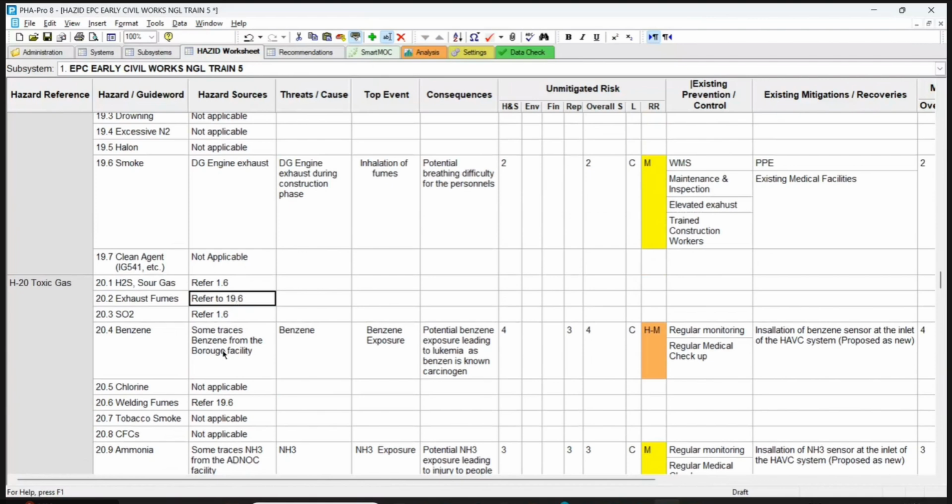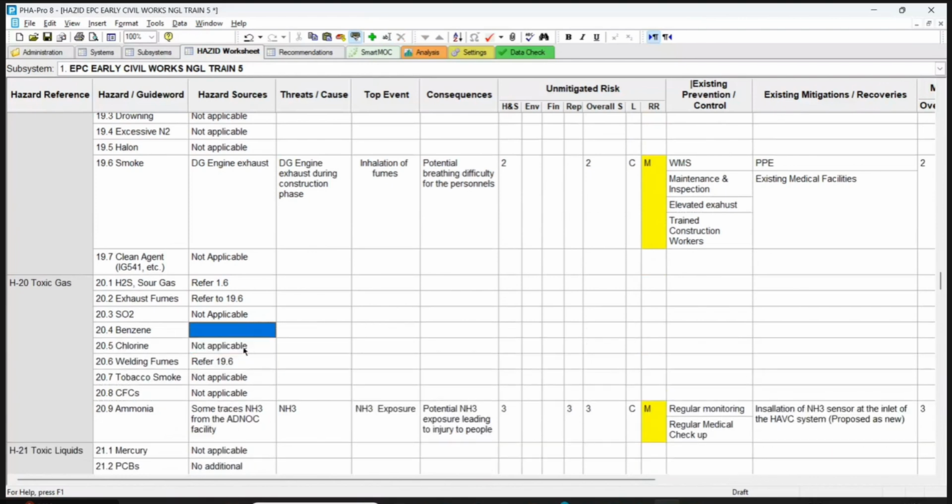Right? Benzene, SO2 not applicable. I think this is the same, SO2, H2S. No. Remove it. H2S and SO2 will not come there. There is no flare nearby. And benzene not applicable. There is no painting, nothing like painting or anything. Welding fume not applicable.